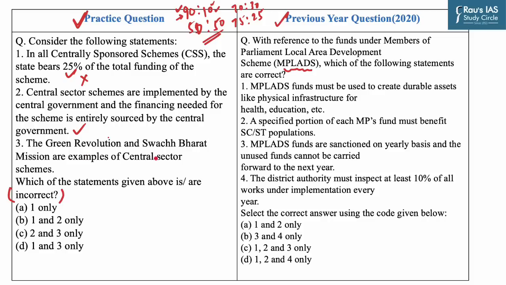Statement 3 says the Green Revolution and Swachh Bharat Mission are examples of central sector schemes. Now, this statement is again incorrect, as the Green Revolution, Swachh Bharat Mission, along with Pradhan Mantri Awas Yojana, Pradhan Mantri Gram Sadak Yojana, etc. are centrally sponsored schemes and come under the definition of core schemes. So as you had to find the incorrect statements, our answer would be D, that is 1 and 3 only. Answer for this PYQ is D, that is 1, 2 and 4 only.